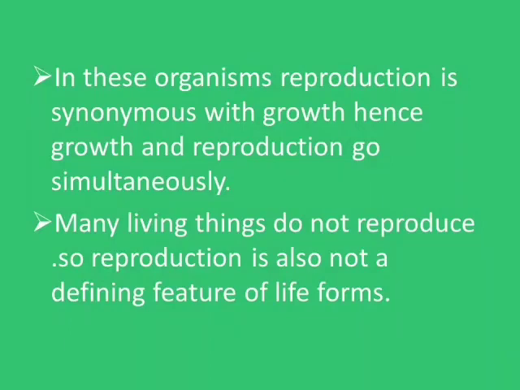In these organisms, reproduction is synonymous with growth. Hence growth and reproduction go simultaneously. Many living things do not reproduce, so reproduction is also not a defining feature of life forms. Examples are hybrids produced in captivity or under experimental conditions, like mules, sterile worker honeybees, and infertile human couples. All do not reproduce, but they are still living organisms.